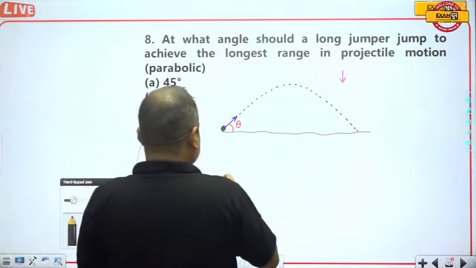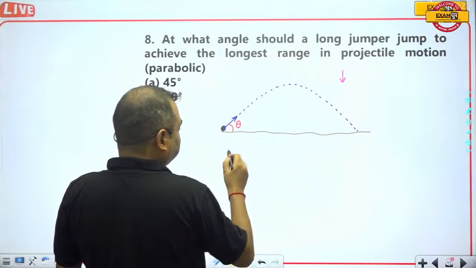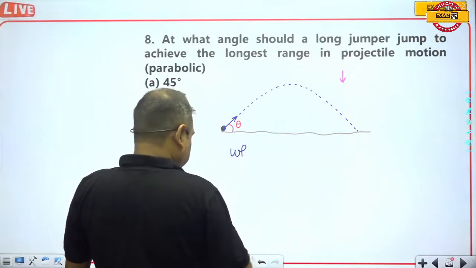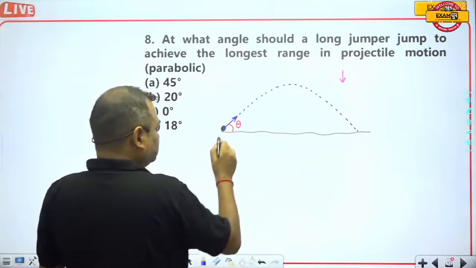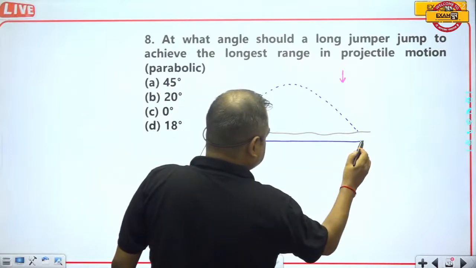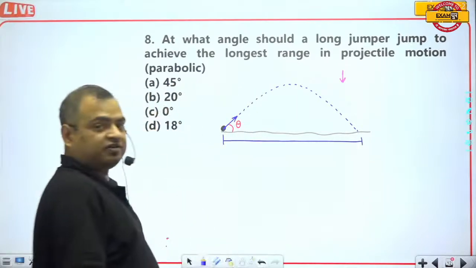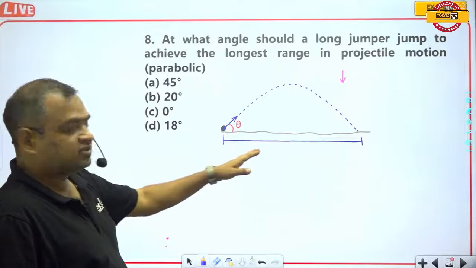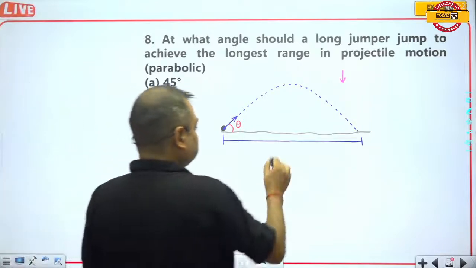And you guys know, when this angle is of 40 degrees, this is the horizontal distance covered by this ball, and this horizontal distance is known as range.